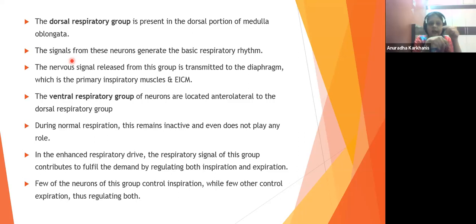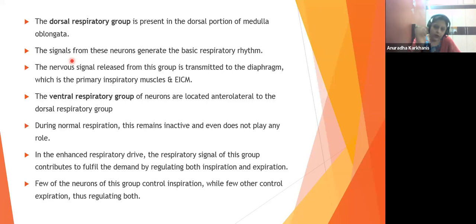Okay, so see here the signals will be released from this group. This group means the DRGs will be transmitted to the diaphragm, which is the primary inspiratory muscle, as well as the EICM. We saw na, EICM and diaphragm were the two which were bringing about the entire mechanism, right?